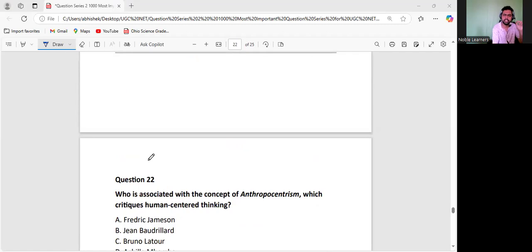Now, what is anthropocentrism? Anthropocentrism is the belief that everything in this universe, everything on this planet, is just for human beings. People believe that human beings are the center. All animals are there so that we could eat them, all the plants are there. Everything is for the benefit of human beings.